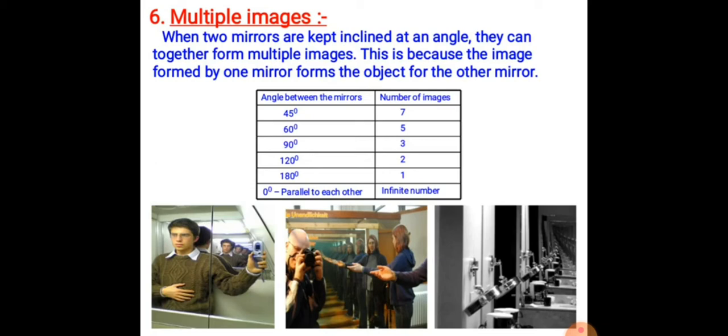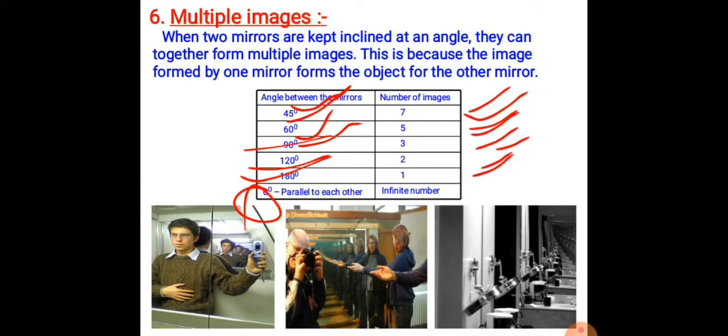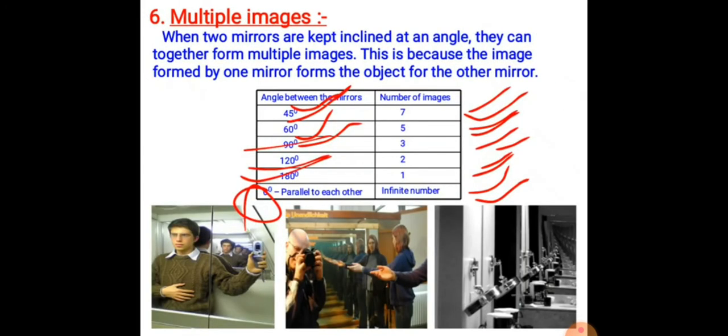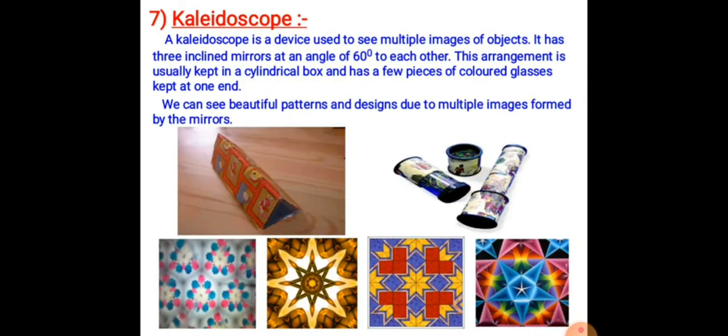At angles of 45 degrees, 60 degrees, 90 degrees and 120 degrees, multiple images form. When the mirrors are parallel to each other, the number of images is infinite.